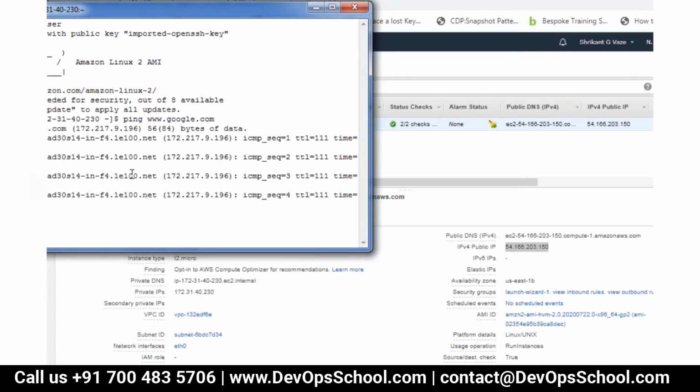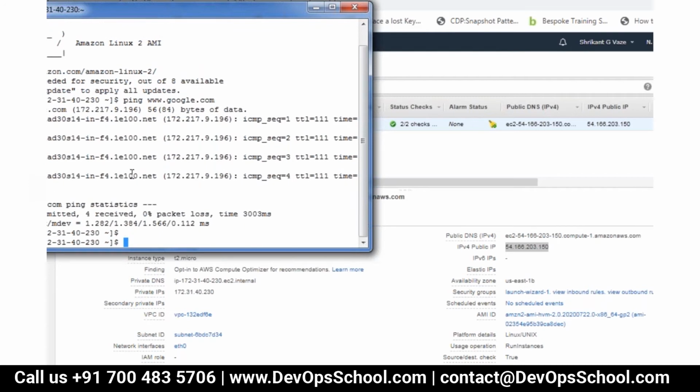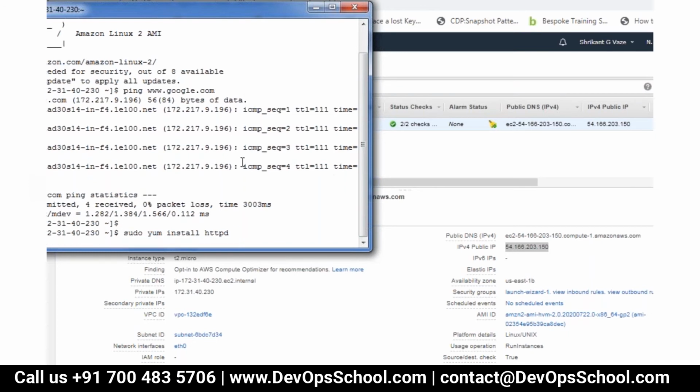Now, next thing, I want to install an HTTP server on this. So I will say sudo yum. Those who are not aware of Linux, sudo will give you root privileges. Yum is a command to install packages, and httpd is the package name for the Apache server. So httpd, and I will install it.